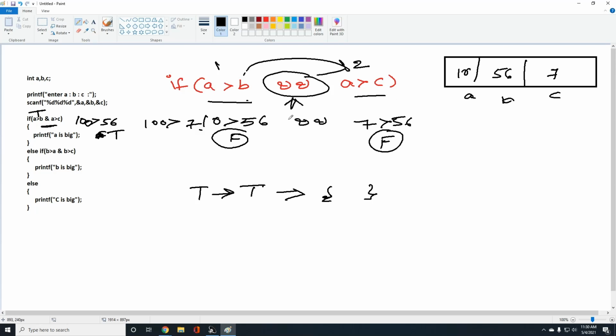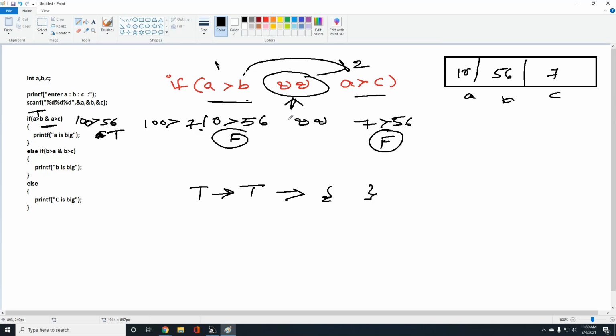The main difference between the logical operator and the bitwise operator is, the logical AND operator will check both the conditions in the single if, irrespective of the result of the first condition. But in the bitwise AND operator, if the first condition is false, it won't check the second condition, it will go to the next loop. If the first condition is true, then it will check the second condition.